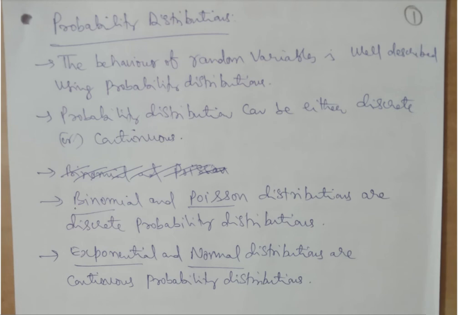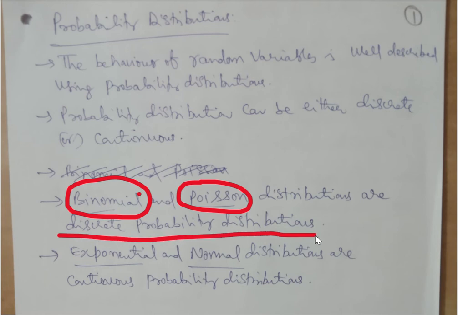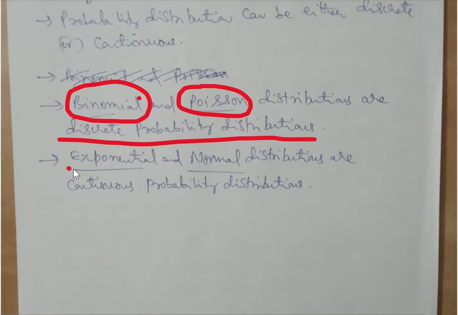Now when you look at discrete probability distributions, we have the binomial distribution. We also have the Poisson distribution. You might have heard of binomial distribution, Poisson distribution as well. These two come under the category called discrete probability distributions. At the same time, we have the exponential distribution and the normal distribution.